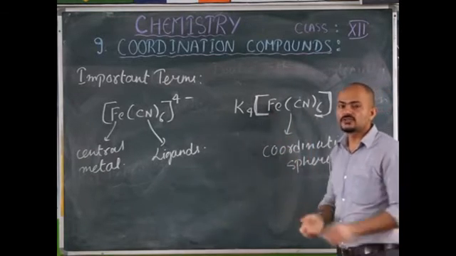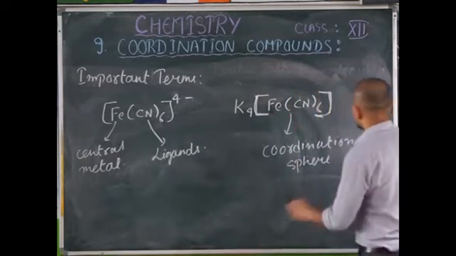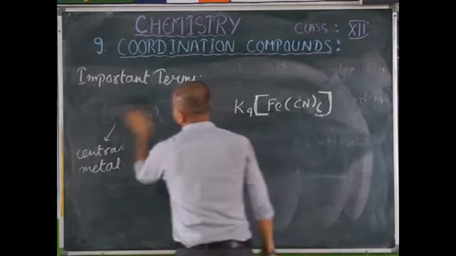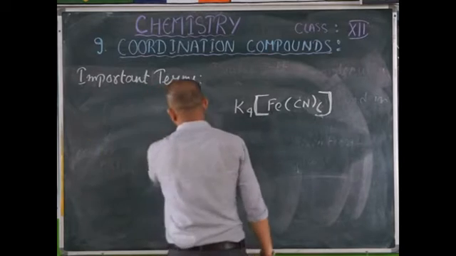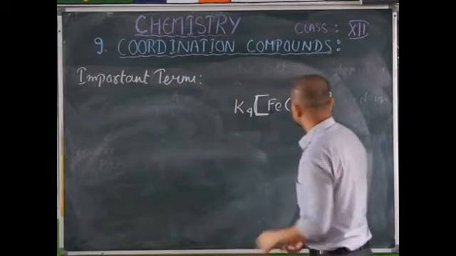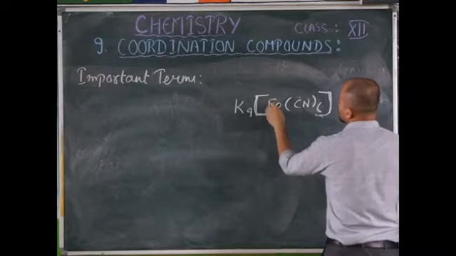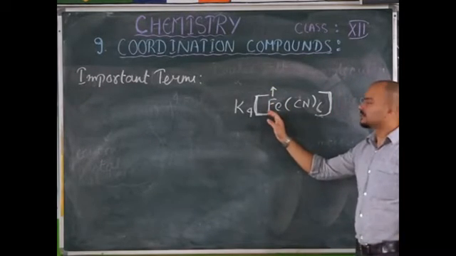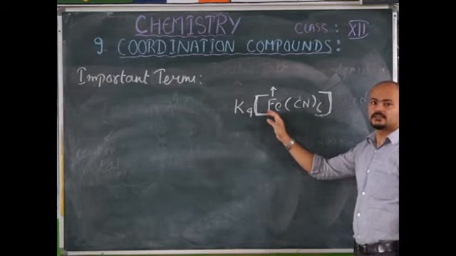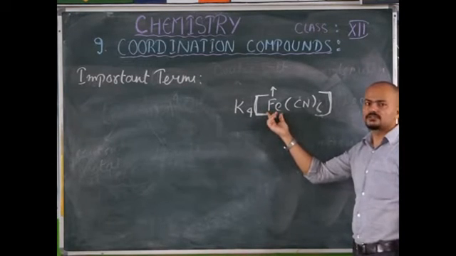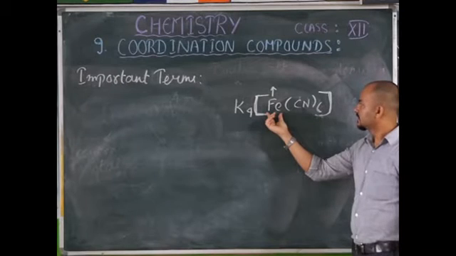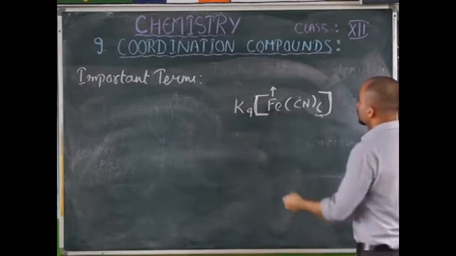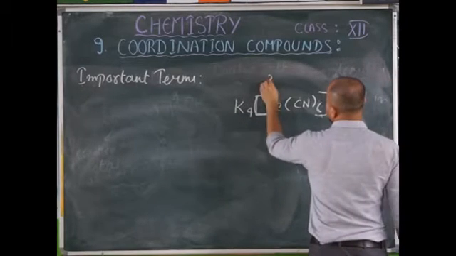Now let's discuss oxidation number or oxidation state. So let's take this example. If you want to know the oxidation state of Fe, here it is not given as 2+, but you have to find it. How will you calculate it? You need to consider it as x.